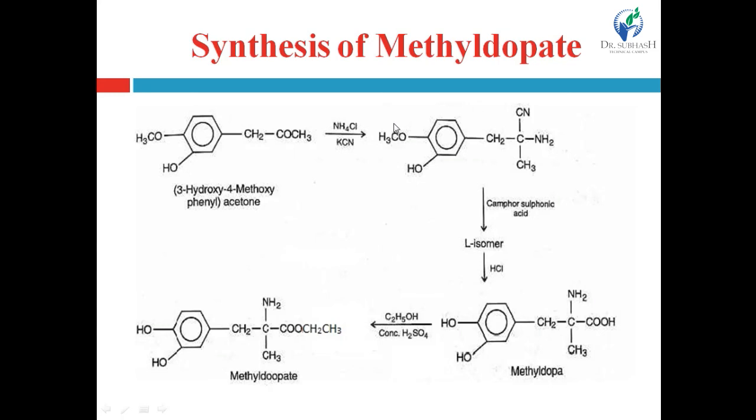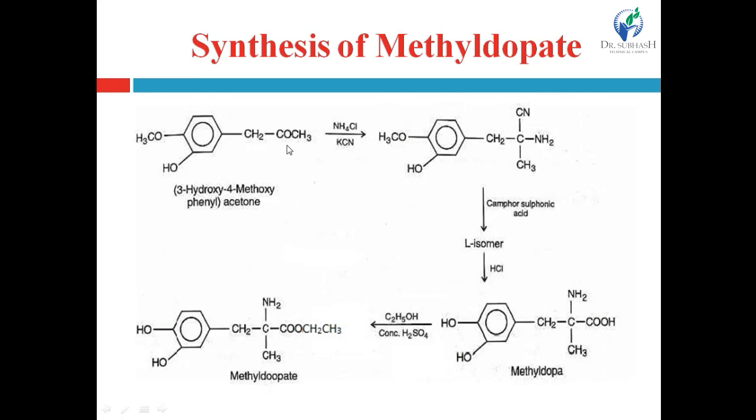So when this molecule reacts with ammonium chloride and potassium cyanide, it will produce this tetrahedral product, and this is due to the nucleophilic addition reaction to this carbonyl group, CO group, right? What happens when nucleophilic addition reaction occurs? The CO pi bond is broken and electrons move onto the oxygen atom.